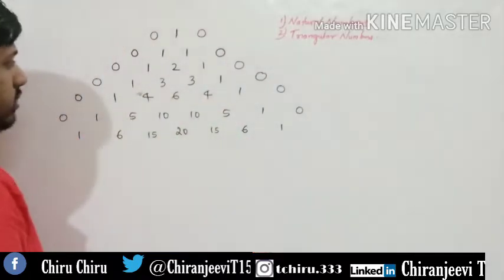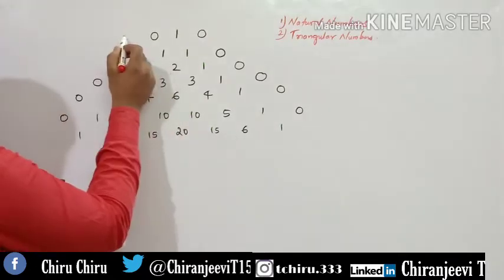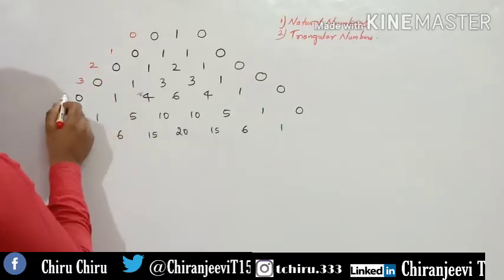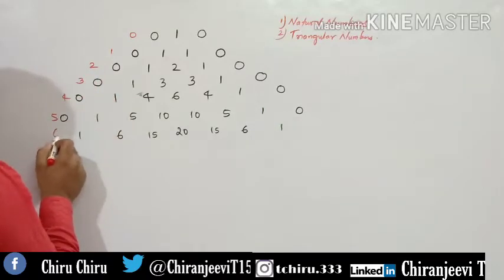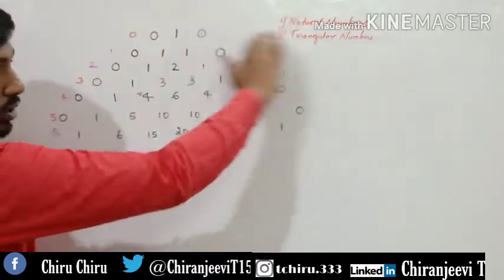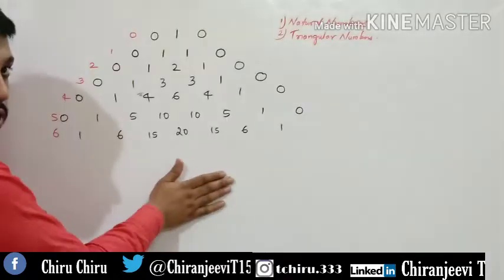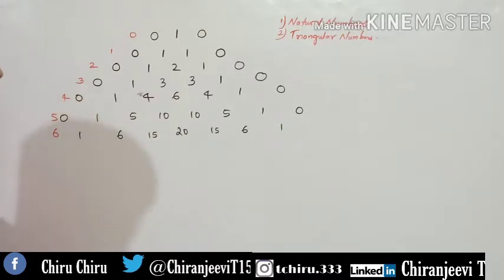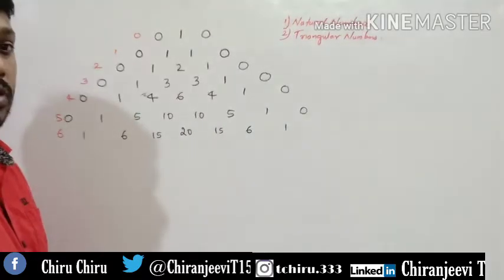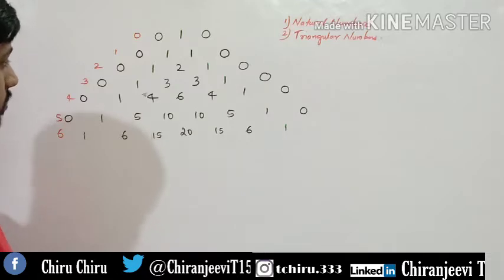If you observe further, what is this? Let me consider this as the 0th row. This is the first row, second row, third row, fourth row, fifth row, sixth row. It goes on like this. And if you observe clearly, every row sum is in the form of a power of 2, which means if we add the numbers, let's take adding the numbers.